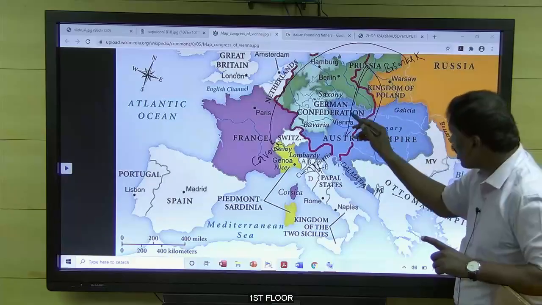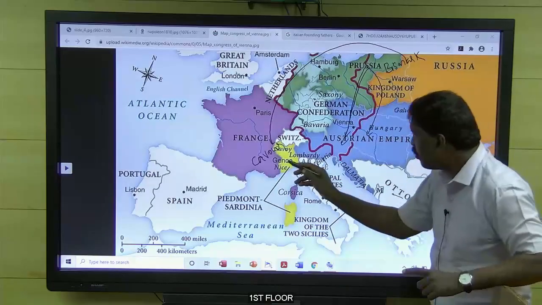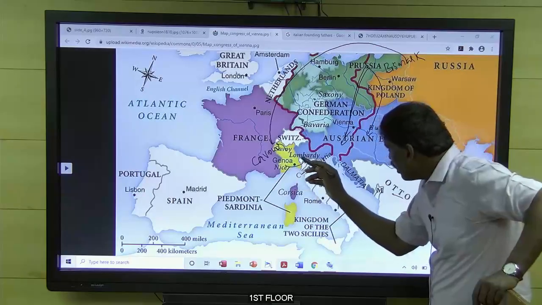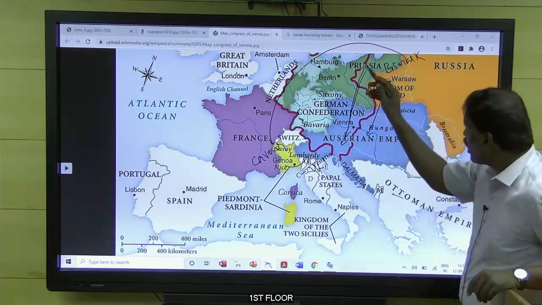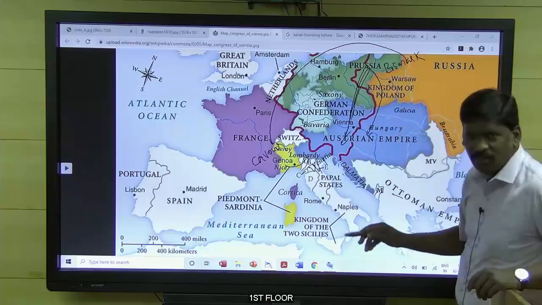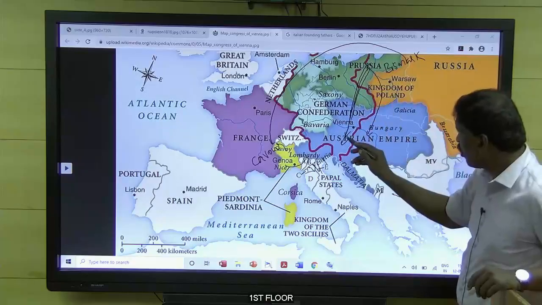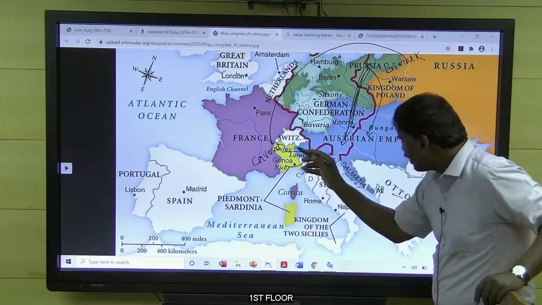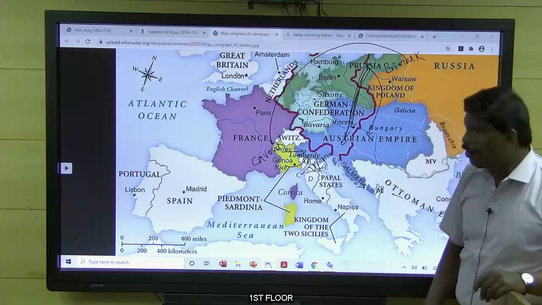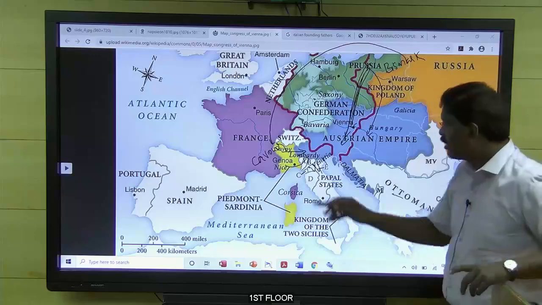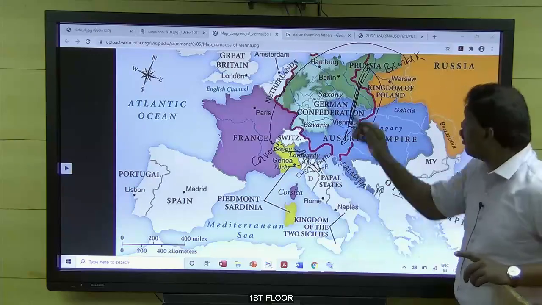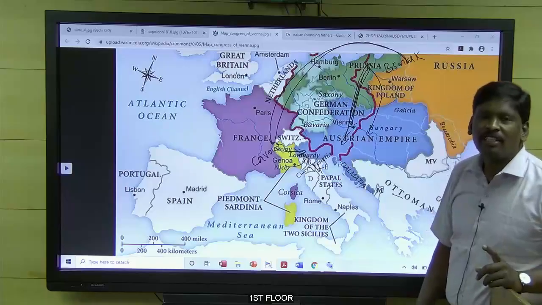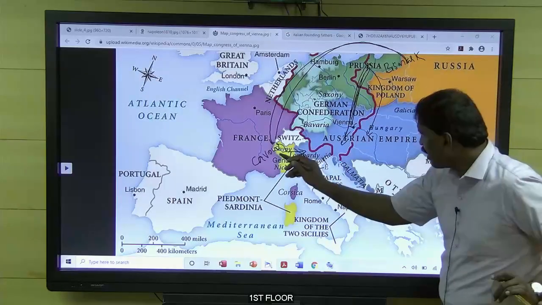If we attack Austria here in the northern side, you, Sardinia, attack Austria from the eastern side. We are going to attack from north to south. Bismarck told this to Cavour, and Cavour asked Bismarck, okay, we are attacking Austria from